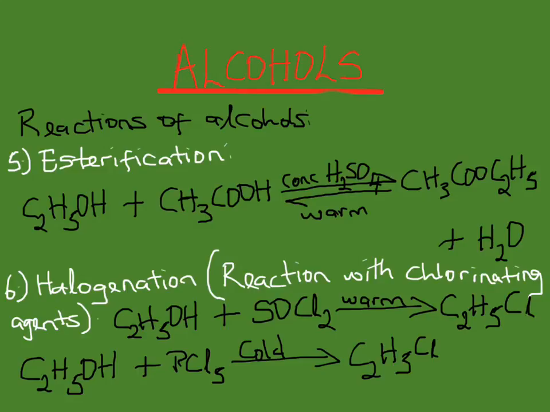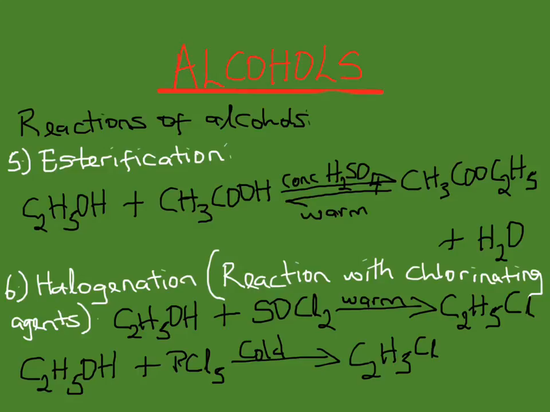The next reaction that you can see there is halogenation. That is the reaction with chlorinating agents. Alcohols react with halogenating agents such as phosphorus pentachloride and dichlorosulfur 4 oxide or methyl halide to form halogenoalkanes.